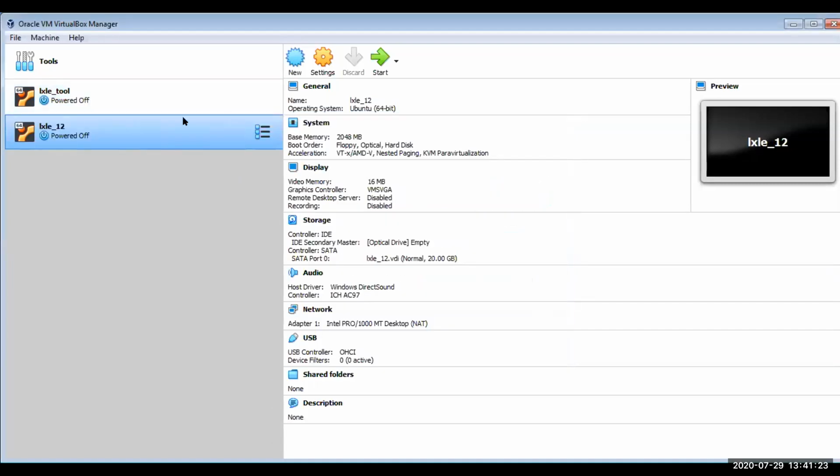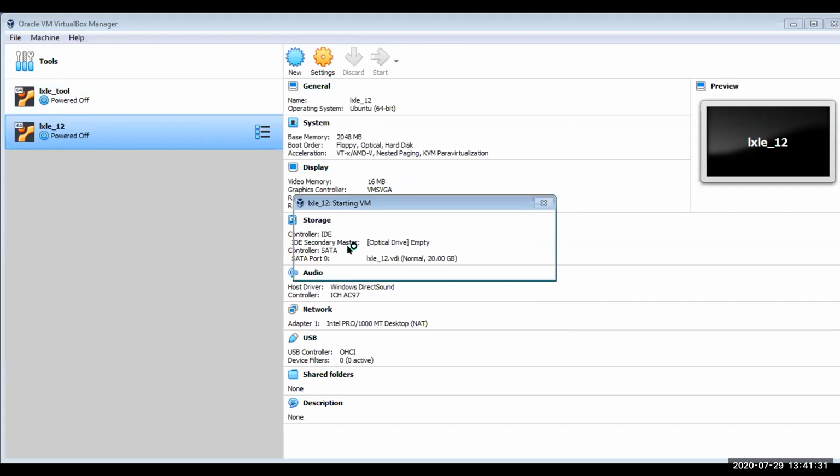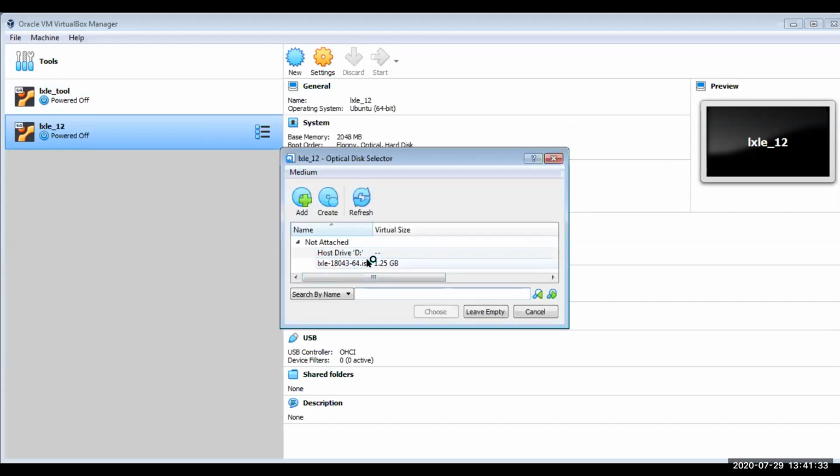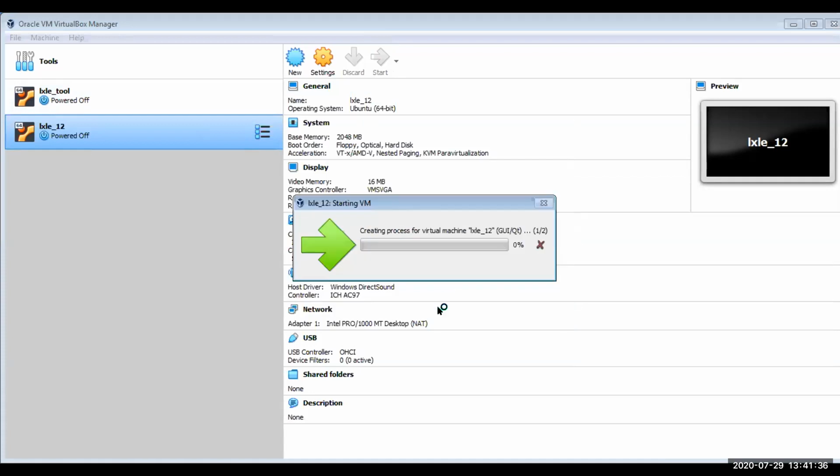Now mine is created. Now you have to start and install it. Here there is an optical drive. You have to choose a disk image. So LXLE is there, so I have chosen that. Then it is just creating that.